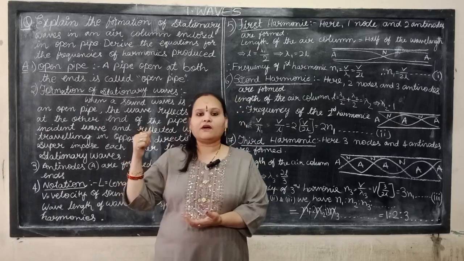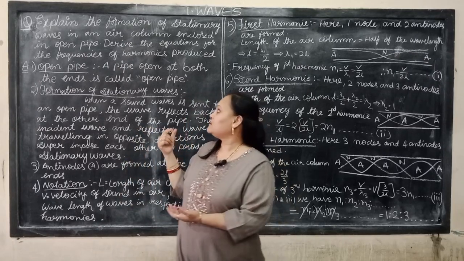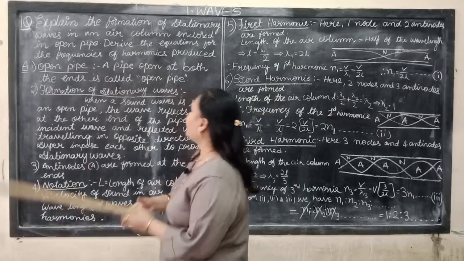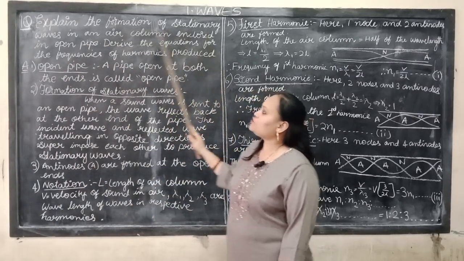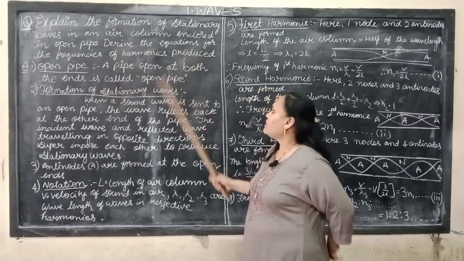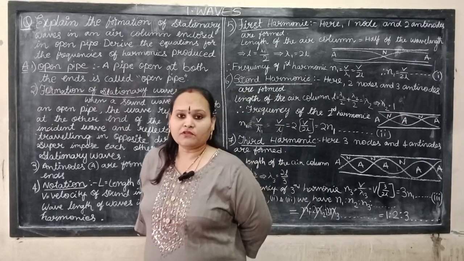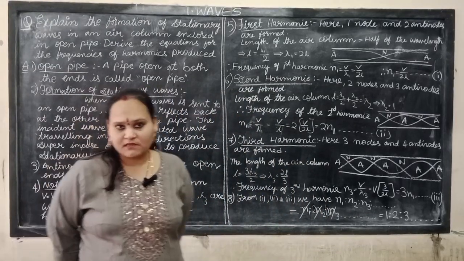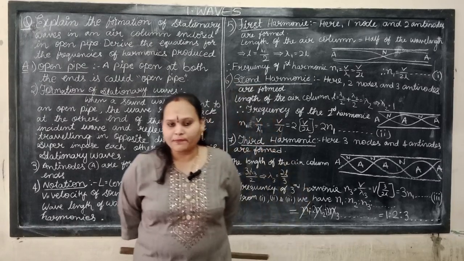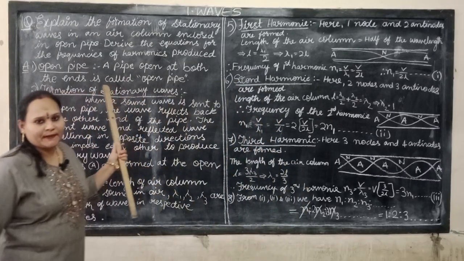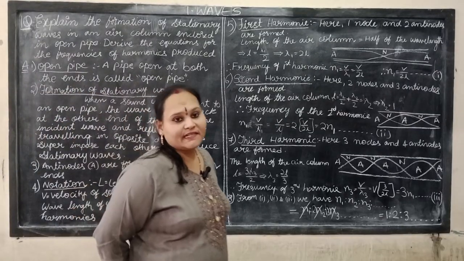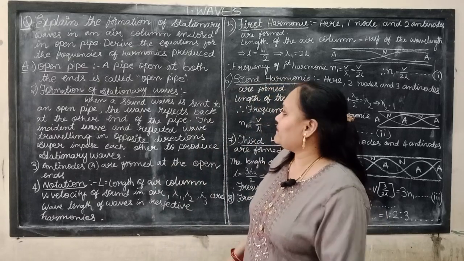The first long answer in this topic is: explain the formation of stationary waves in an air column enclosed with open pipe. Derive the equations for the frequencies of harmonics produced. First of all, what is an open pipe? We have two different questions: open pipe and closed pipe. This one is for open pipe. Open pipe means the pipe which is open on both sides.